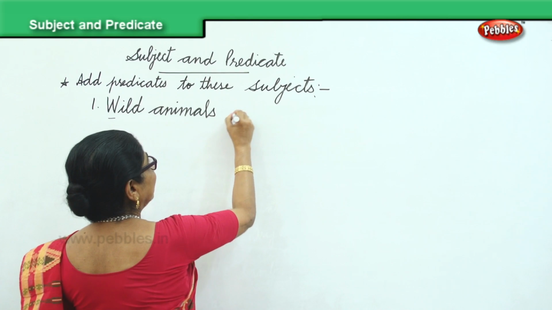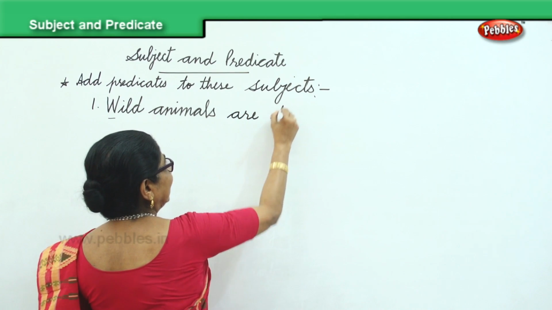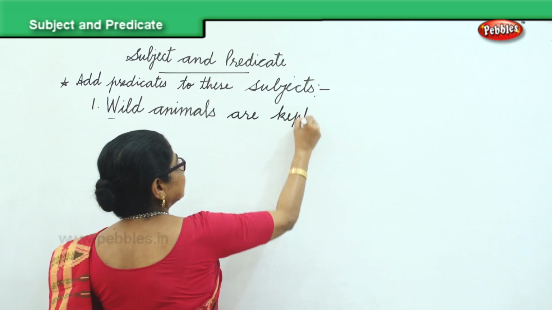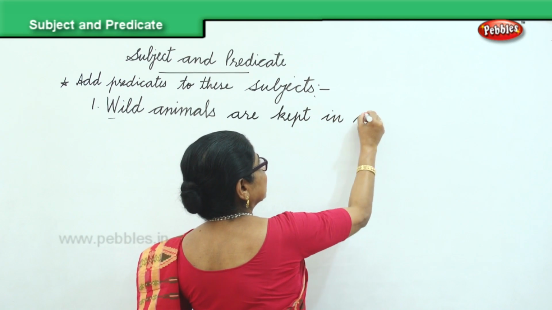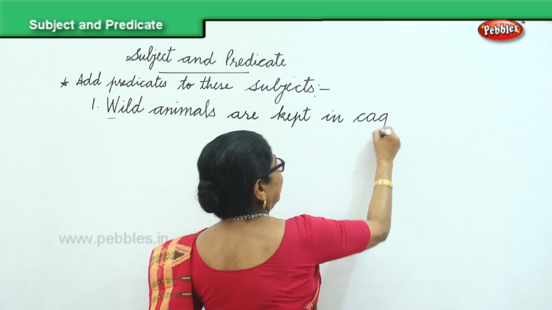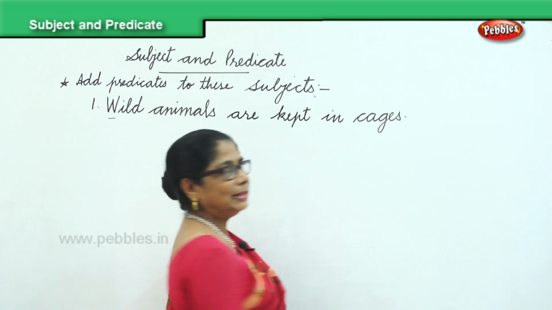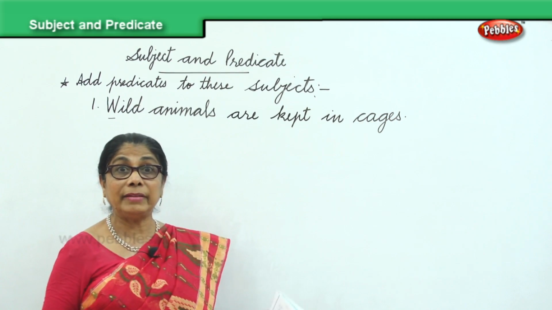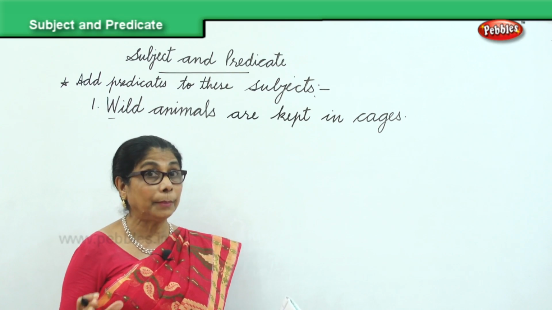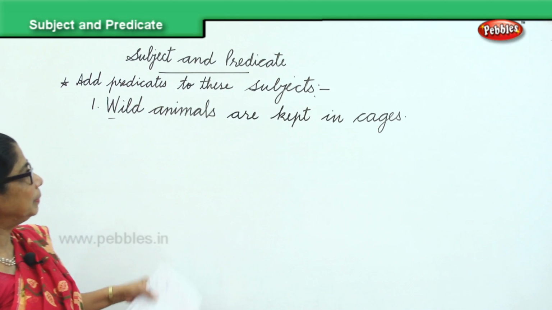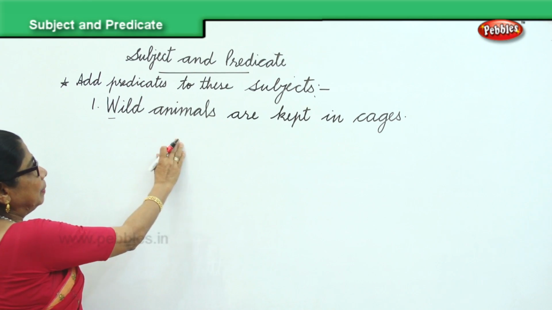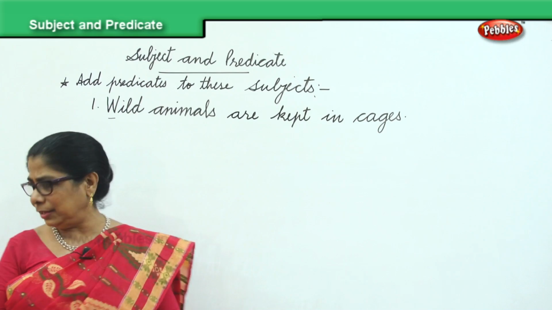Okay, tell me, are kept in, very good, cages. Even in the big zoos, big places, they have an enclosure, but they are protected. They maybe have space, but some places they are kept in cages. Wild animals are kept in cages.